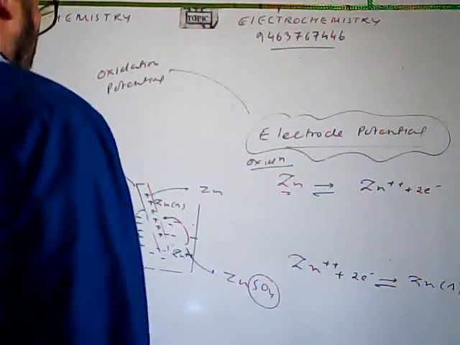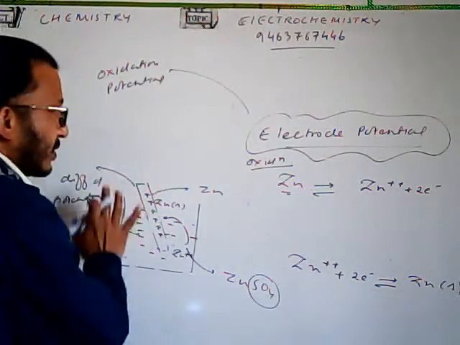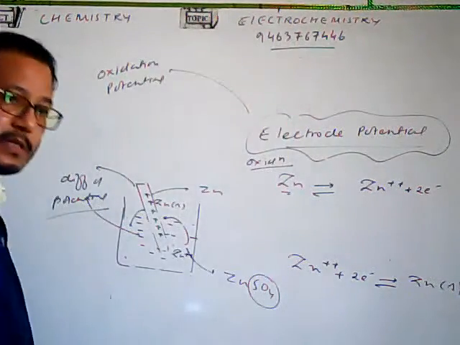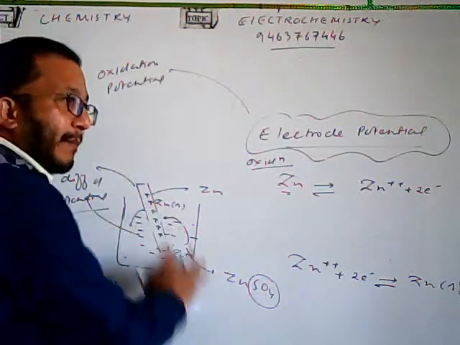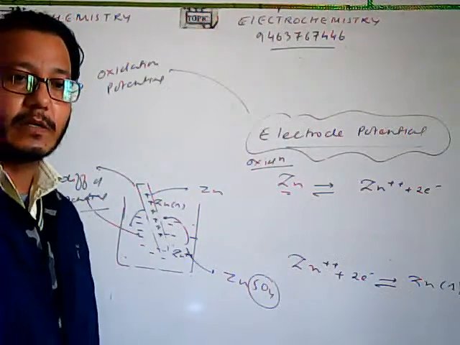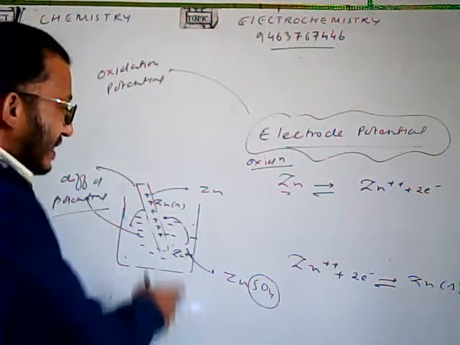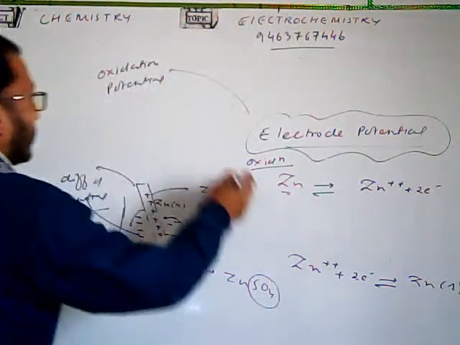Fine. Now, in this case also, this will be called electrode potential. This is also electrode potential. Fine. But what is happening in the electrode? Is it undergoing oxidation or is it undergoing reduction here? Since it is undergoing reduction here, the potential which will be here called is your reduction potential.